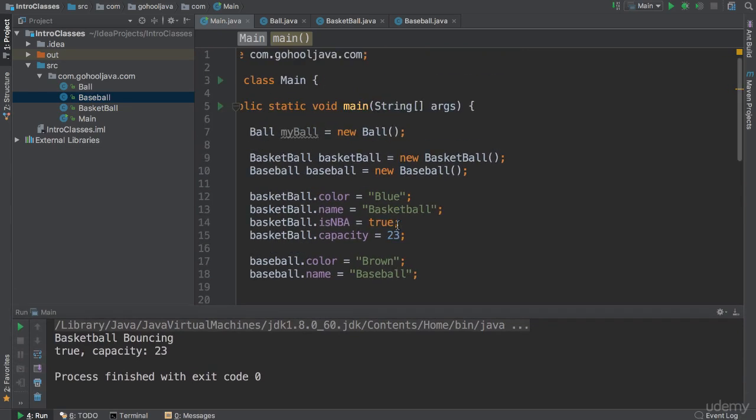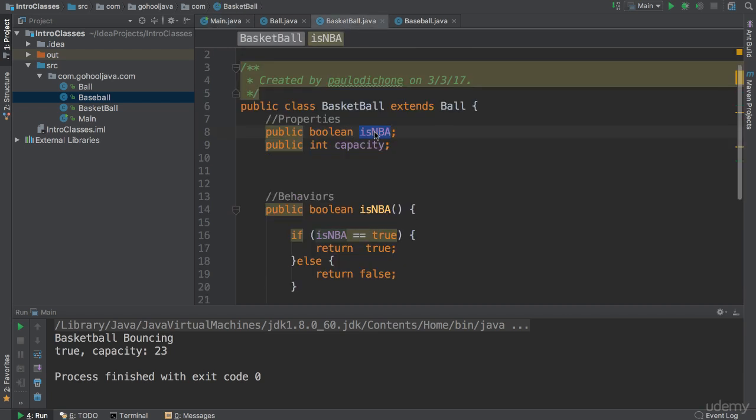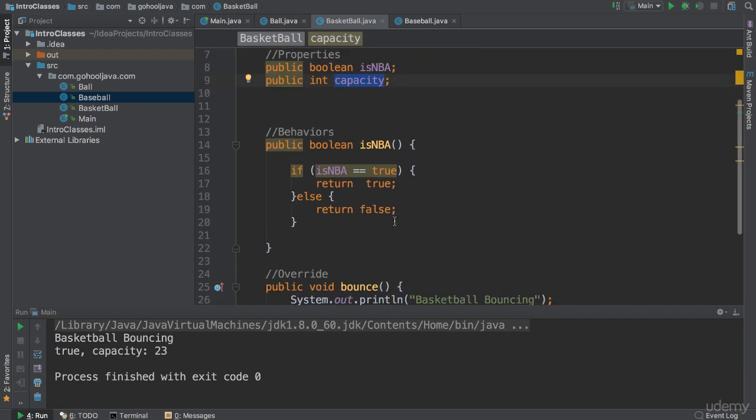So with this small example here, we are digging deeper and deeper into this inheritance and how to manipulate and how to create classes that can inherit from a parent class, okay? But they can also be their own identity, right? You can keep adding things to our basketball here. As you can see, we added this Boolean property, okay? And we added this capacity. We even added our own behaviors, right? This Boolean is NBA here, which if it's true, returns true. If it's otherwise, just returns false.